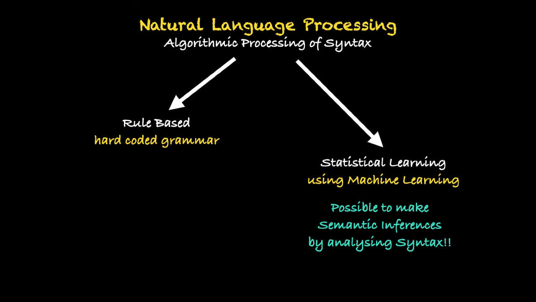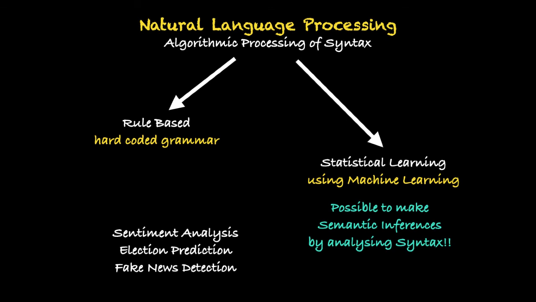And this is what is used in these interesting areas like sentiment analysis, election prediction, and even fake news detection. So NLP has many applications, and in another video we will learn what are the basic methods by which this statistical learning is done. Thank you.